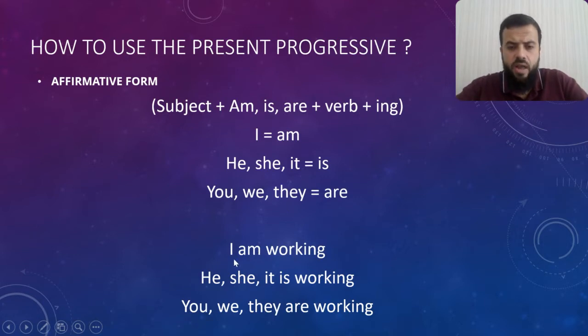For example, I am working. He is working. She is working. It is working. You are working. We are working. And they are working.